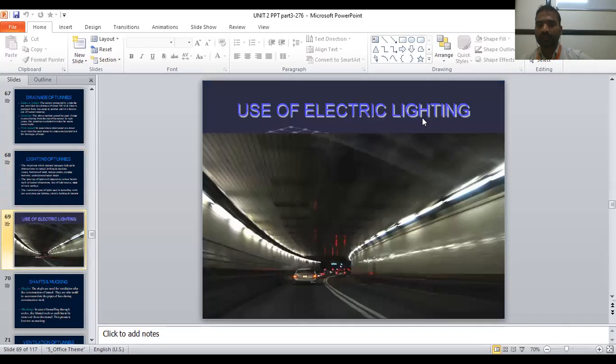Use of electric lighting. This is the width, this is the height, and the length will be maximum, it is kilometers together. This will be the lighting system. Correct?